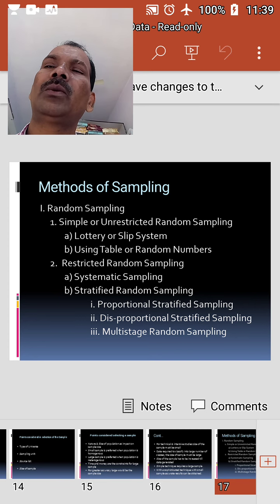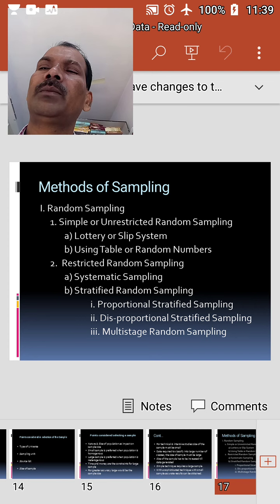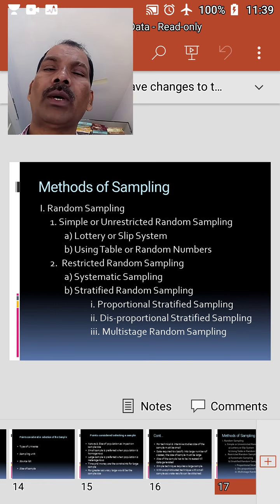The exclusive merit of systematic sampling is that it is simple and convenient to adopt. It saves time and labor of the investigator. Since selection of the units can be made very easily, this method ensures a more representative sample if the list of units in the universe is complete, up to date, and unbiased.